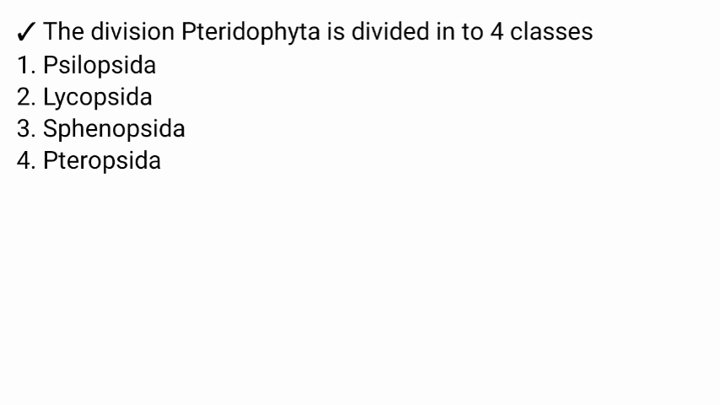The division Pteridophyta is divided into 4 classes. Number 1, Psilopsida. Number 2, Lycopsida. Number 3, Sphenopsida. Number 4, Pteropsida.